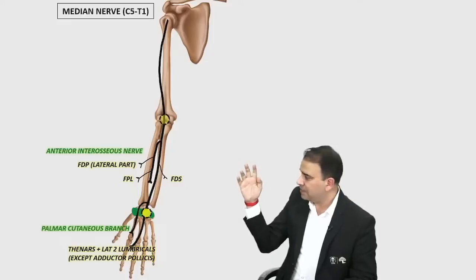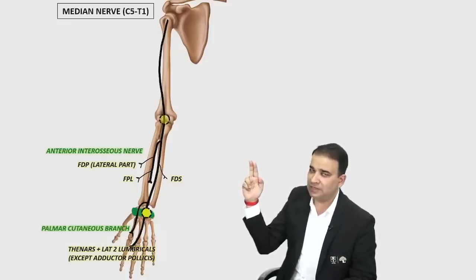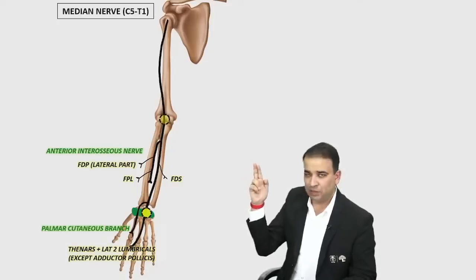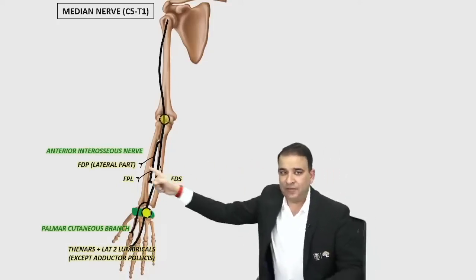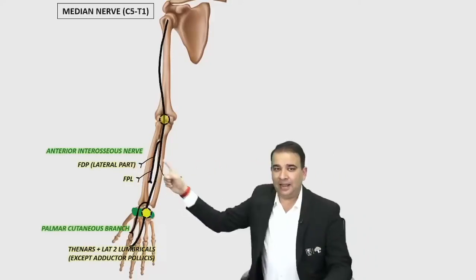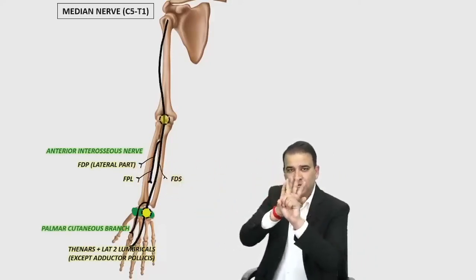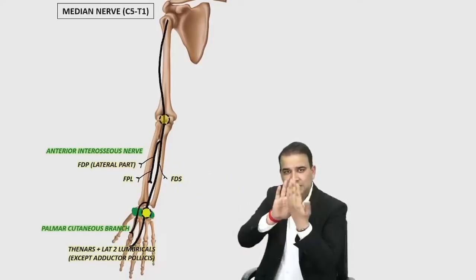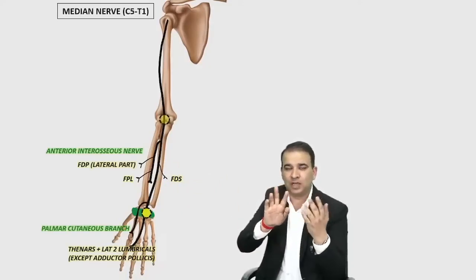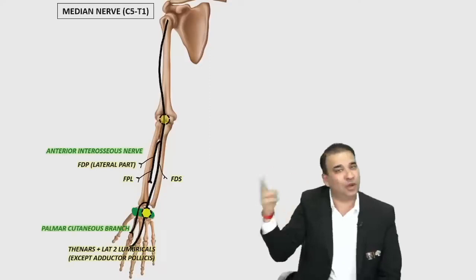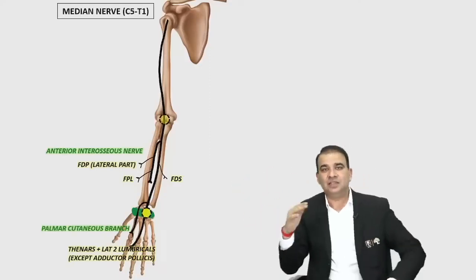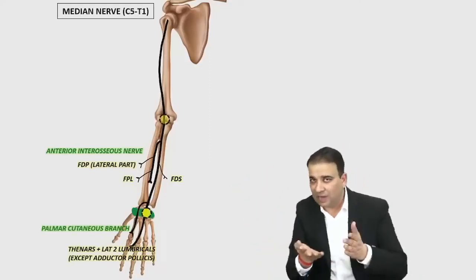While making a fist, he is not able to flex the index finger, or maybe not able to flex both the fingers, the index and middle finger. That is because the FDP of the lateral side and FDS is not working. Flexor digitorum superficialis of all the fingers and flexor digitorum profundus of lateral side is not working. So neither FDS is working nor FDP is working on the lateral side of the fingers.